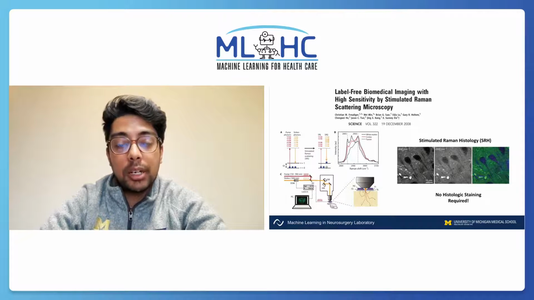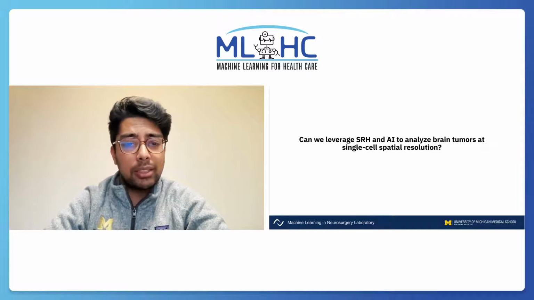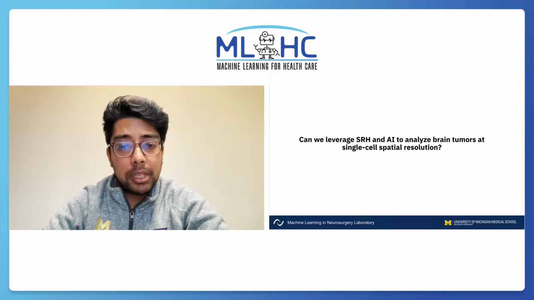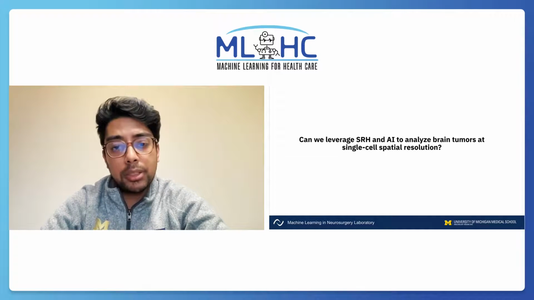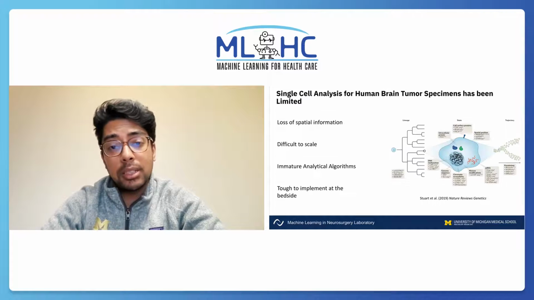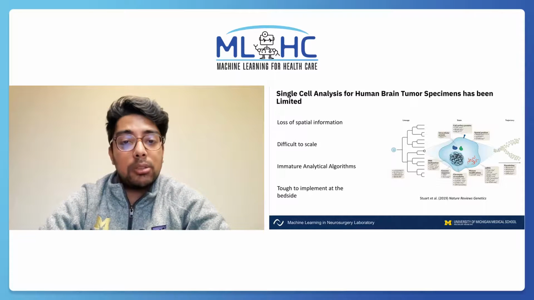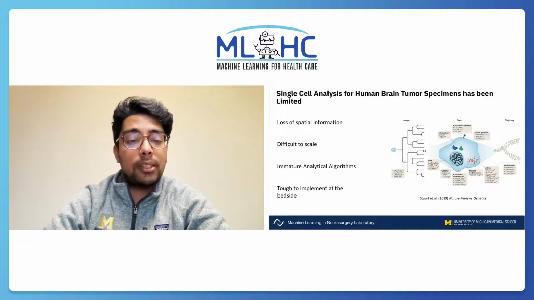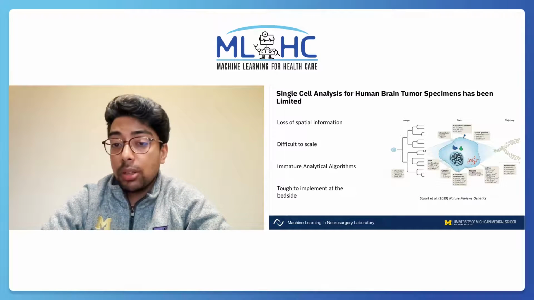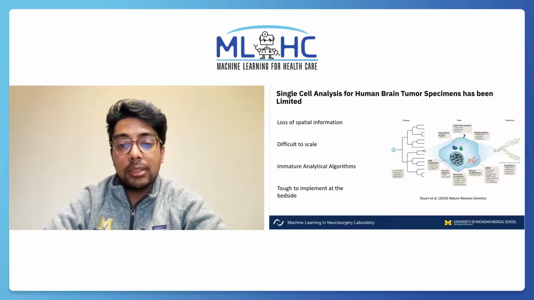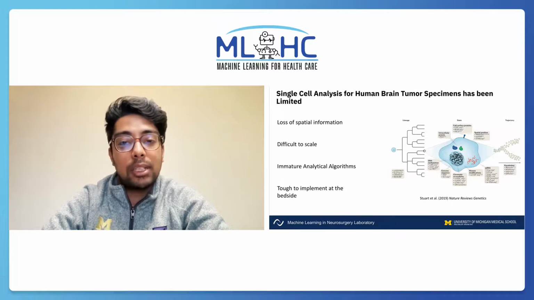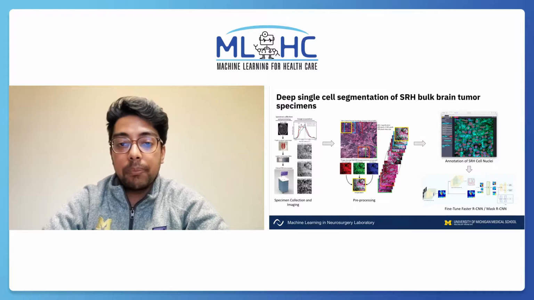need for histologic staining. Given the robustness of SRH, can we combine it with AI algorithms to analyze brain tumors at the single-cell spatial resolution and overcome the limitations of single-cell analysis methods? Current single-cell analysis techniques such as RNA-seq have been limited due to loss of spatial information. These methods also scale poorly to hundreds to thousands of samples in a cost-effective manner. Often modern algorithms also aren't being used for intelligent analysis, and most importantly, current single-cell analysis methods are difficult to apply outside of the scientific lab and into the bedside.